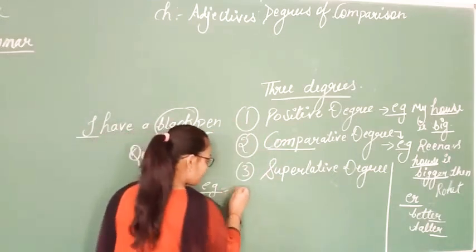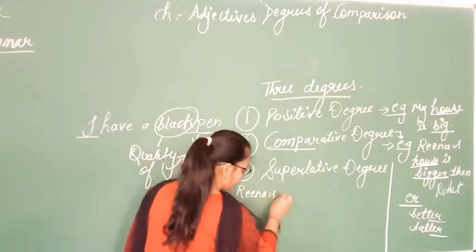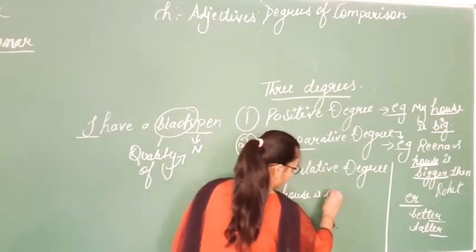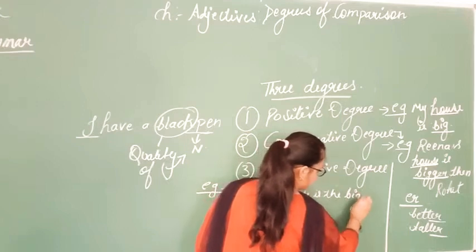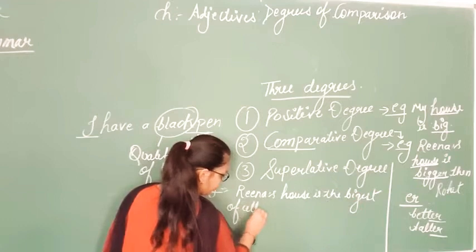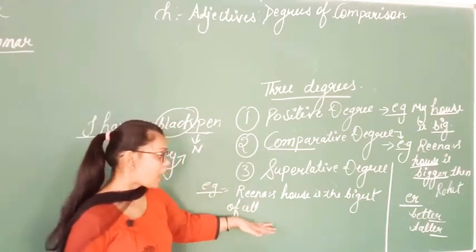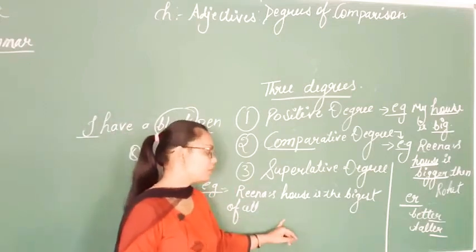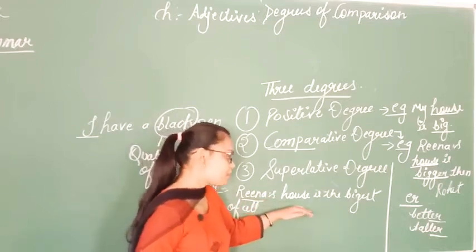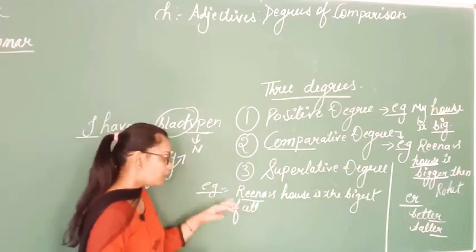Here the example is: Reena's house is the biggest of all. So here again you need to see the sentence carefully, because I am using the same sentence to give you the example, and the same naming words are there, same quality, everything is the same.